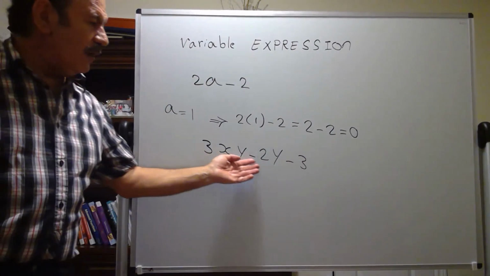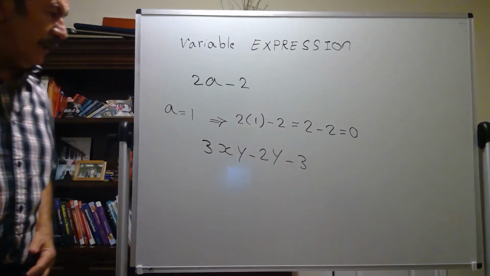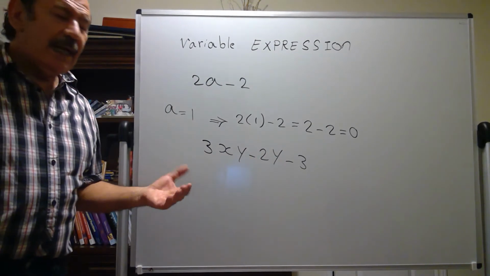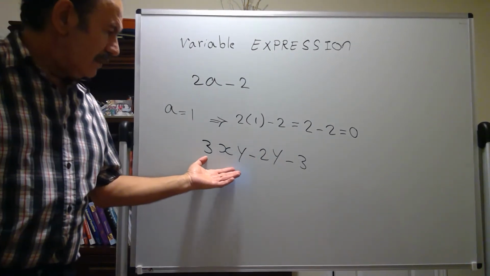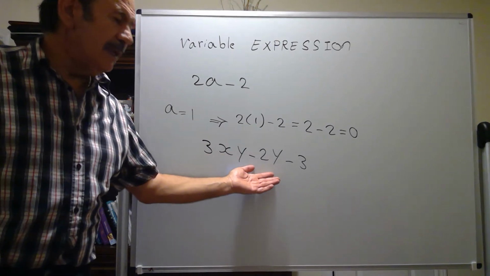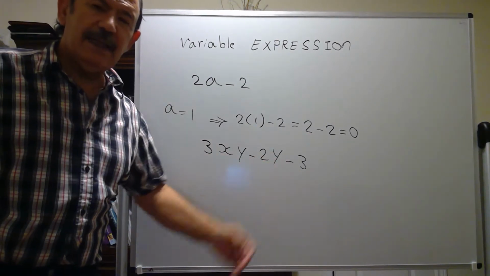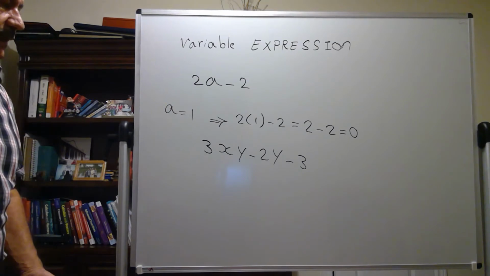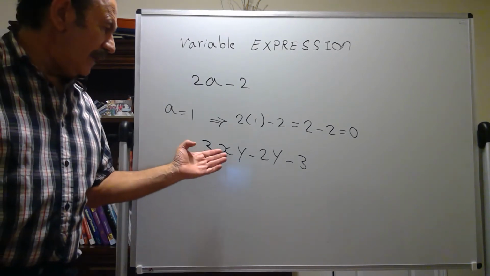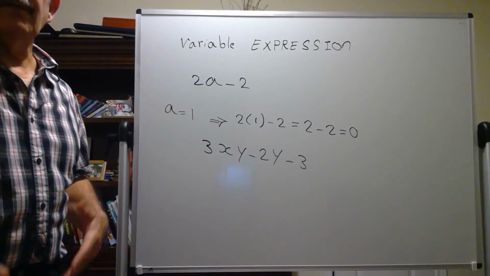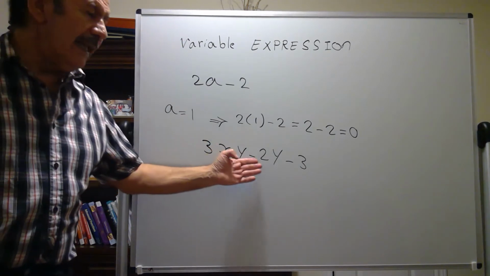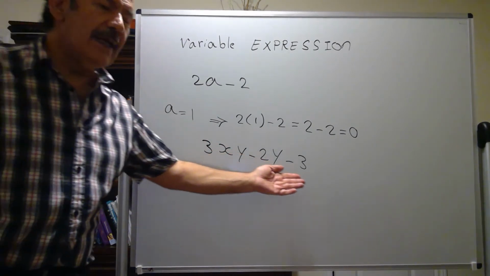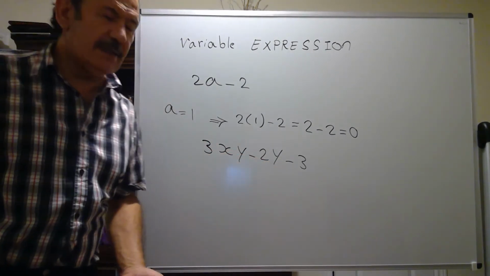So 3xy minus 2y minus 3. This expression has 3 terms. 3xy is one term, negative 2y is another term, and negative 3 is the third term. x and y are variables. 3 and negative 2 are coefficients, and this negative 3 is a constant.